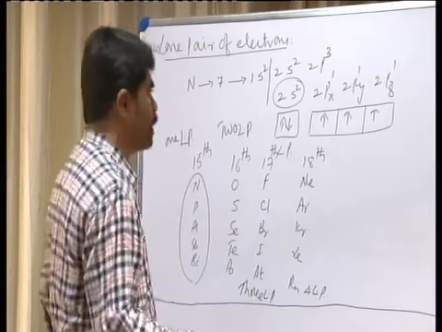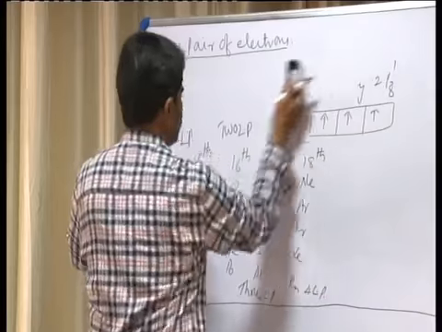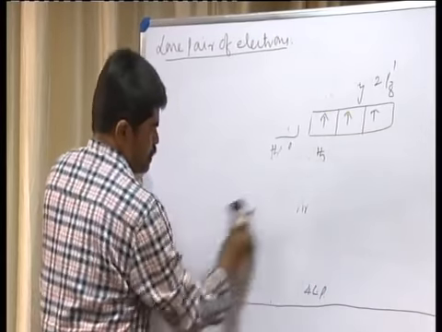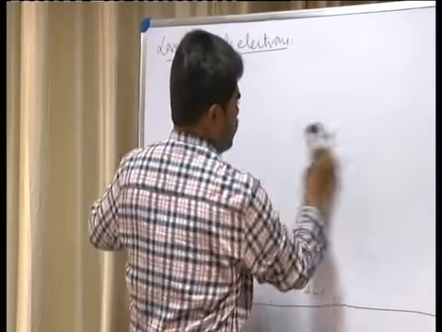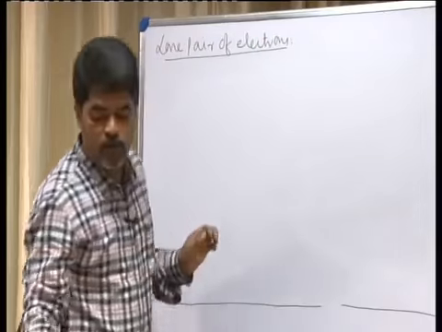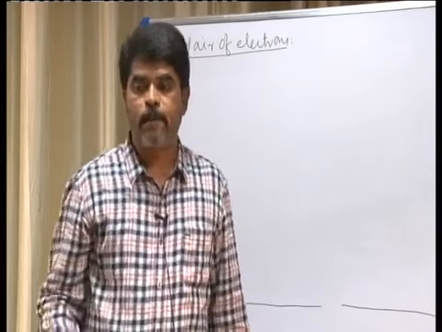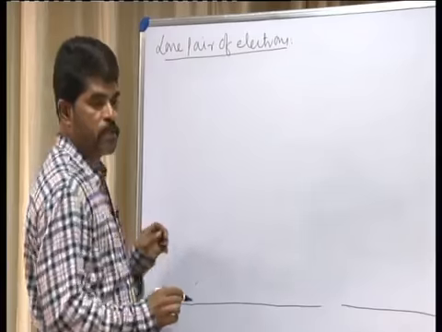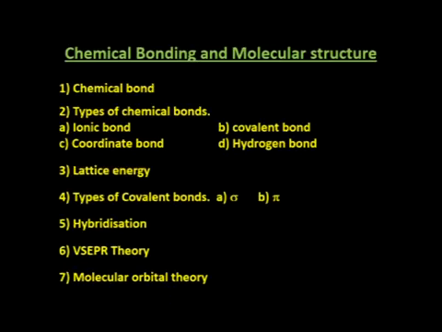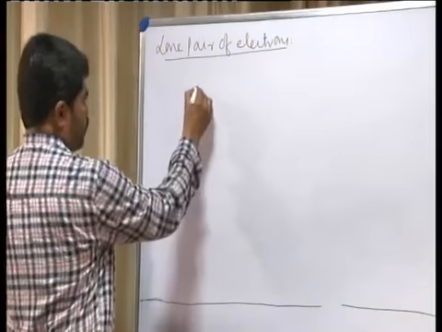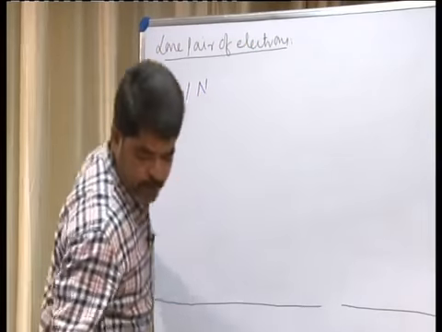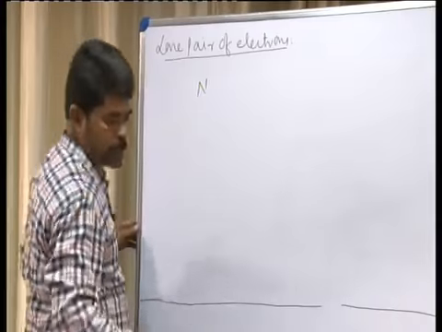With this background, let us know what the coordinate bond is. Coordinate bond means it is a chemical bond formed by the transfer of both the electrons from one atom to the other atom. That is, you consider the formation of a covalent coordinate bond, also called a dative bond, between ammonia and boron trifluoride.